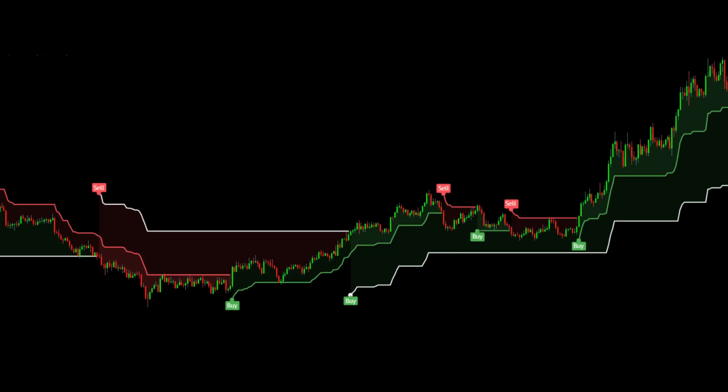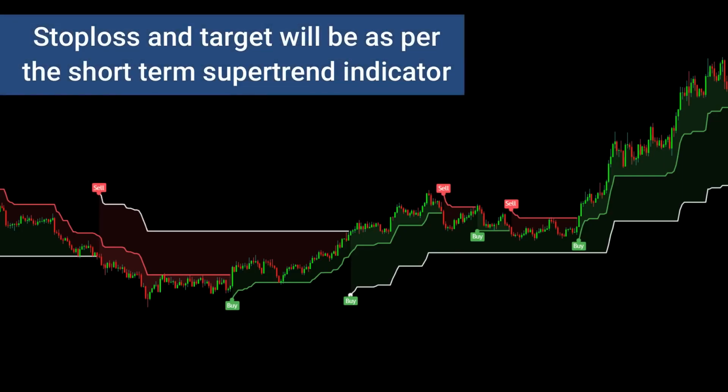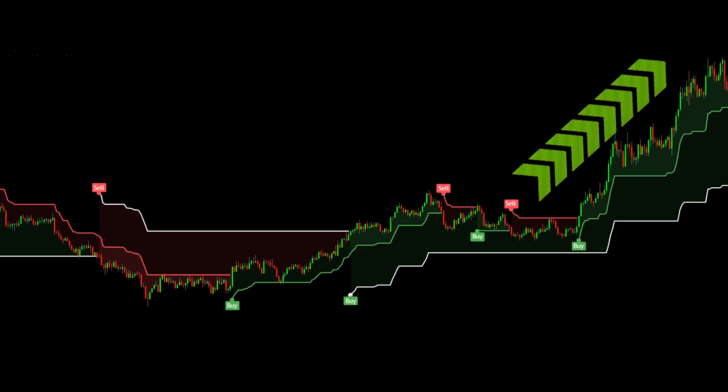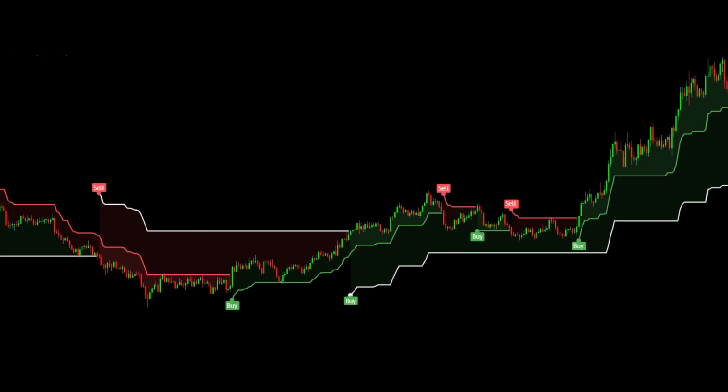Whatever the direction of the market, we trade in that direction only. We do not trade the small corrections that go in it. We stick with the market trend. And in this, our stop loss remains the same as the short-term indicator. As soon as the line in the short-term indicator moves up, our stop loss also keeps moving upwards. Stop loss keeps trailing. Use the long-term indicator only to know the market trend, and to trade, we use the short-term indicator.